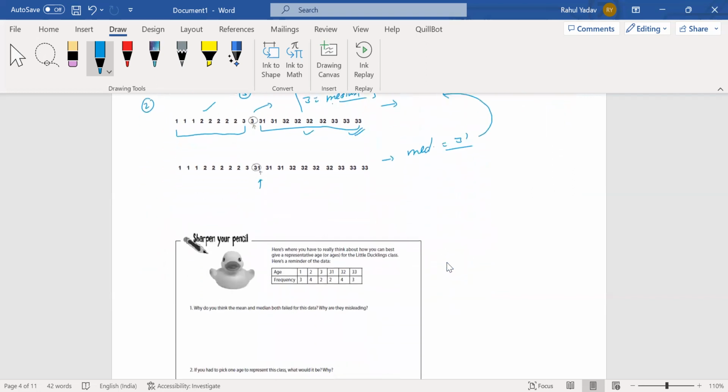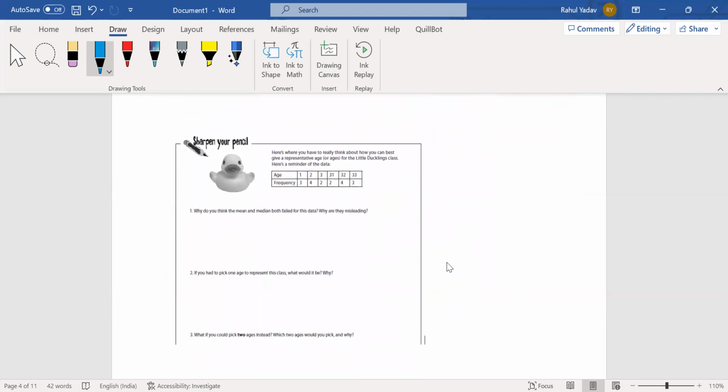Okay, so these are the particular three cases. Now the same question on this particular case, if I go for asking the particular cases regarding the same problem, like we have the frequency table, the age and the frequency. So why do you think the mean and median both failed for this data? We have mean and median that is coming out to be 17. So why do you think? Give it a thought. Can you think about the same thing? Why did our mean and median fail in this particular case?